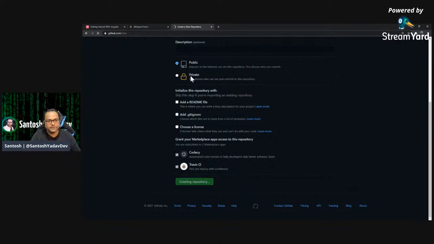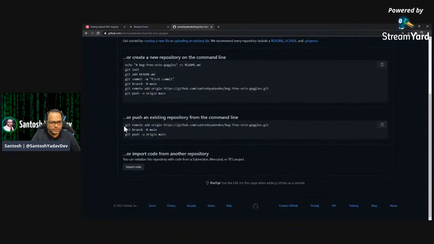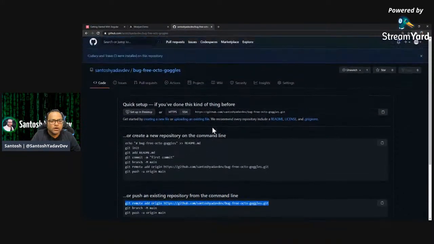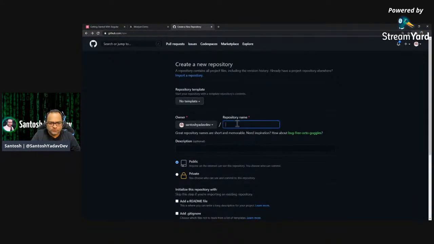I'll create the repository, and I'm going to push this code. Oops, I thought it was IIT Kalyani demo.